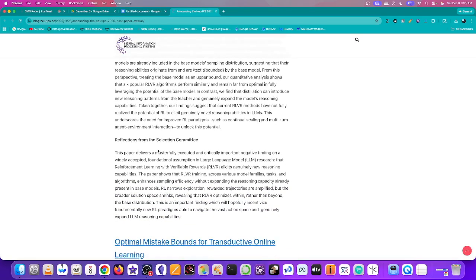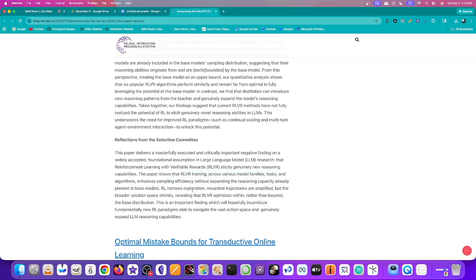So the selection committee says this paper delivers a masterfully executed and critically important negative finding on a widely accepted foundational assumption in large language model research, that reinforcement learning with verifiable rewards elicits genuinely new reasoning capabilities. The paper shows that RLVR training across various model families, tasks, and algorithms enhances sampling efficiency without expanding reasoning capacity already present in base models.